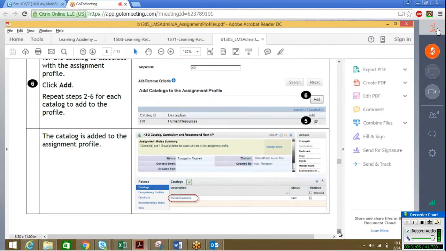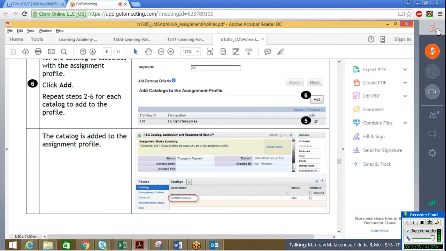Now that you have included catalog, catalog is assigned item by item, whereas curricula is assigned through the assignment profile. No, you have got confused. Come back with your question. Curricula is assigned through the assignment profile, but catalog is for items we assign to users, right?